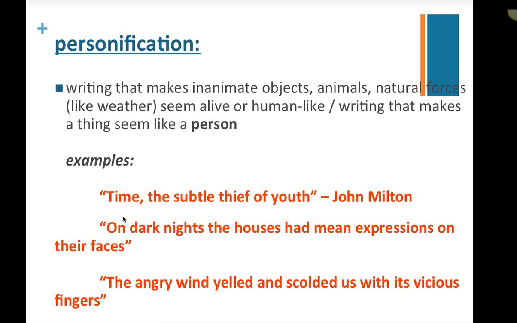So here are some examples. The writer John Milton wrote once, this is a famous line of his, "Time, the subtle thief of youth." Well, can time really be a thief? Can it steal things? No. But at the same time, time does take away your youth. It makes you age. Or the second one, on dark nights, the houses had mean expressions on their faces. Well, houses don't have faces, but we could describe them that way. Or the angry wind yelled and scolded us with its vicious fingers. Wind isn't alive, right? It can't yell. But if you're a good writer, you could